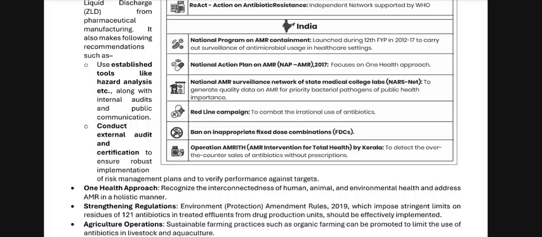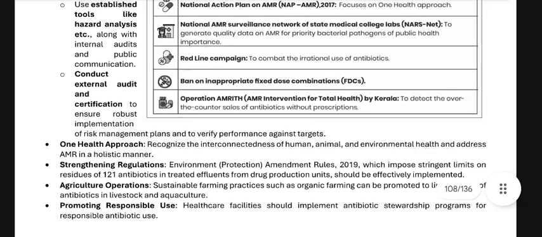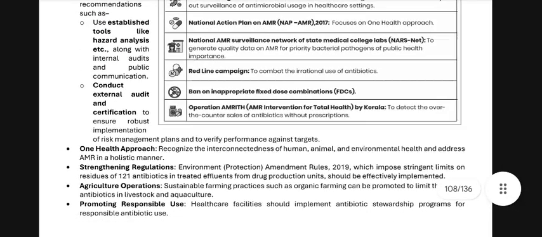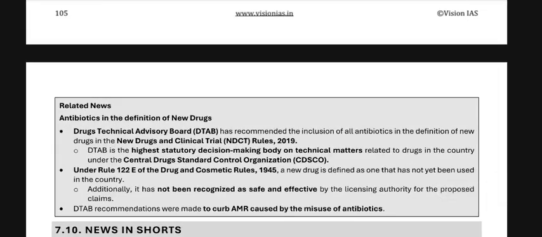Okay, ban on inappropriate fixed dose combinations (FDCs). Okay, operation AMRITH, okay, AMR intervention for total health by Kerala to detect over-the-counter sales of antibiotics without prescriptions. Okay, next we have the antibiotics in the definition of new drugs.